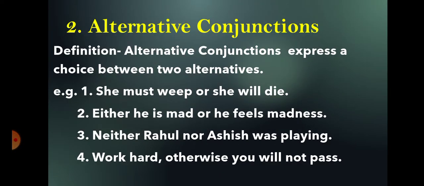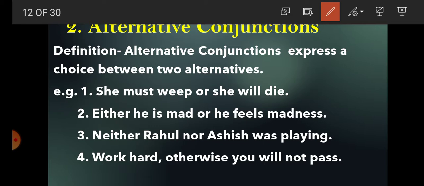Now number 2, alternative conjunction. What is alternative conjunction, students? Alternative conjunction expresses a choice, an alternate choice between two alternatives. For example, she must weep or she will die. So there are two choices. She must weep or she will die. And the conjunction is or.